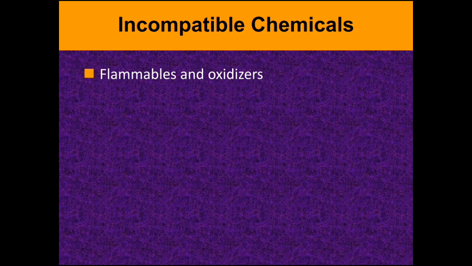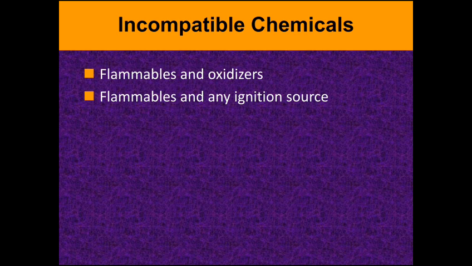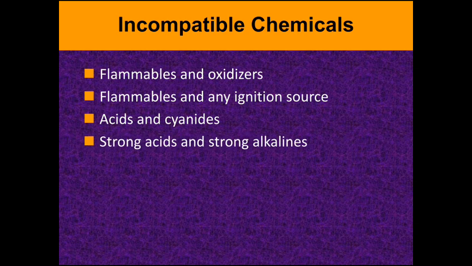Incompatible chemicals, that means flammables and oxidizers. Flammables may catch ignition from any source. Incompatible chemicals include acids and cyanides. Acids and cyanides are very dangerous to human health, as are strong acids and alkalines. These are mainly used for industrial purposes.